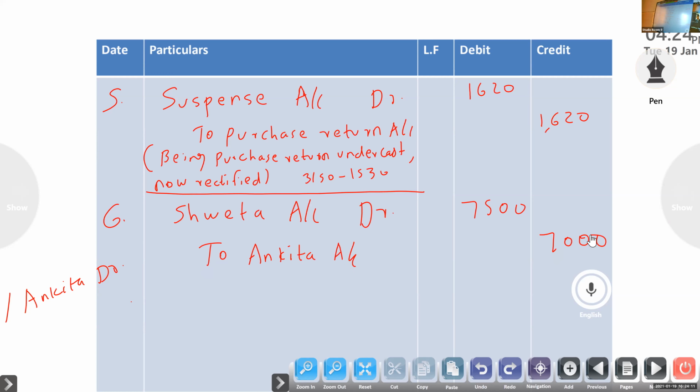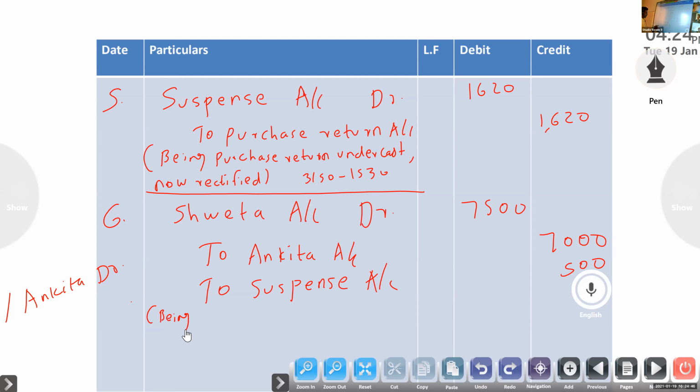Difference is there, so that will be suspense. Less amount is there, carried undercast. So 500. Clear? Suppose cash paid to Shweta, debited to Angida, no problem, Shweta account to Angida. But the less amount is different, so that's why suspense came.